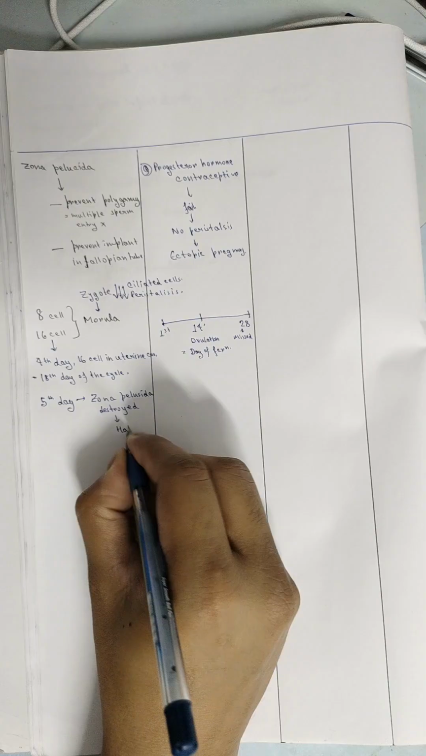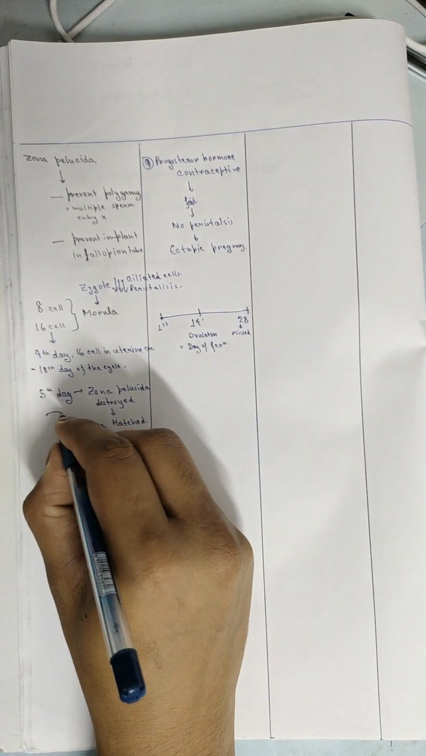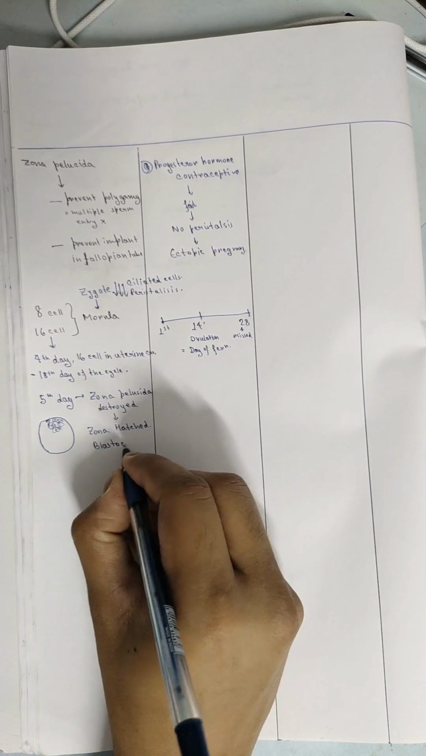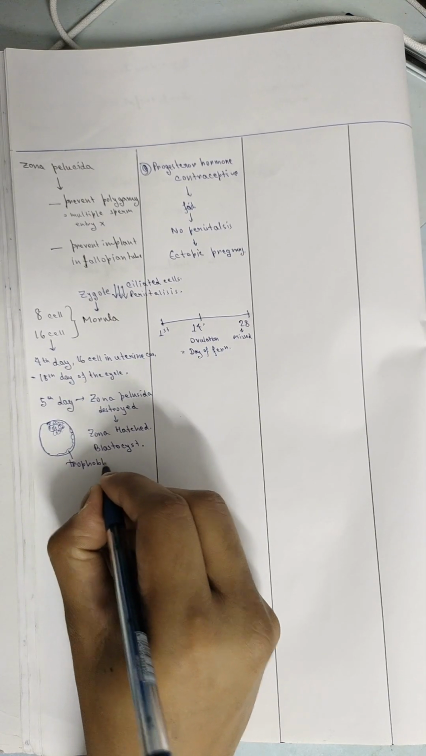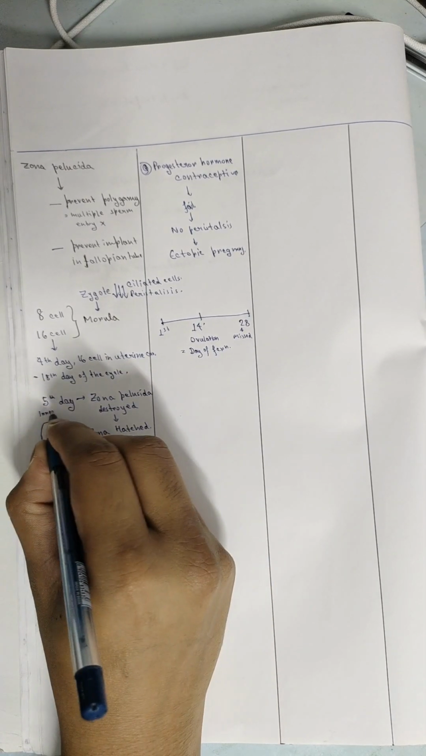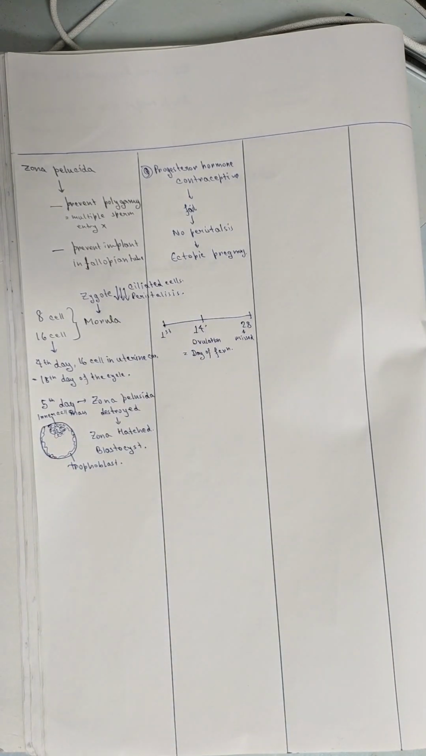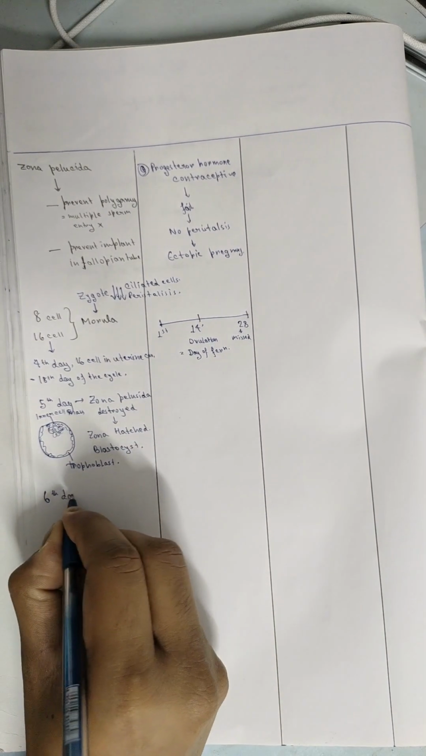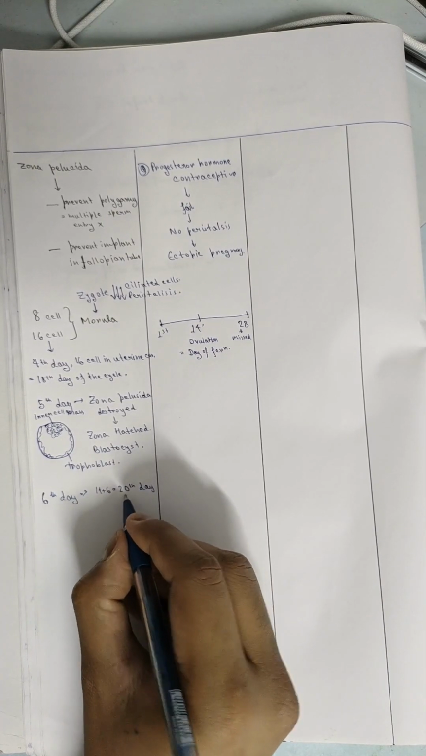Now comes the fifth day. On the fifth day, the zona pellucida is destroyed, and it is called zona hatching. From the fifth day the morula is filled with fluid, and it is named the blastocele cavity. There is fluid inside it, and so we call it a blastocyst. We have two things right now: one is trophoblast and the other one is inner cell mass.